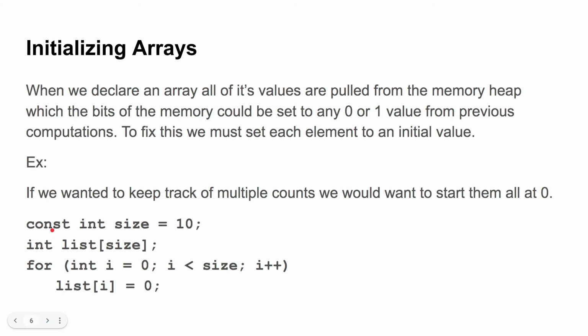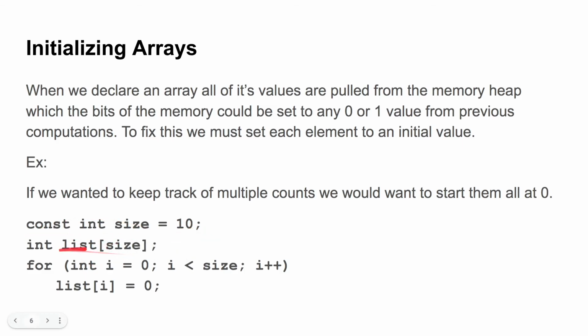Remember here that we have to make this variable into a constant, so it's no longer a variable, it's now a constant. That way the compiler knows that it will be 10 and that this value can't change, so that the value is known at compile time, because the compiler must know that to allocate the correct amount of memory at compile time for your program. So we make that constant of the size, which will be 10.